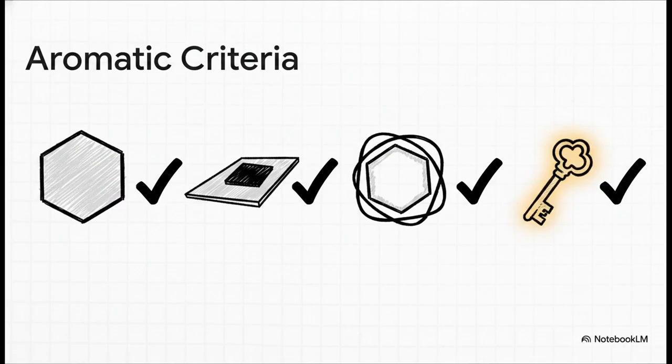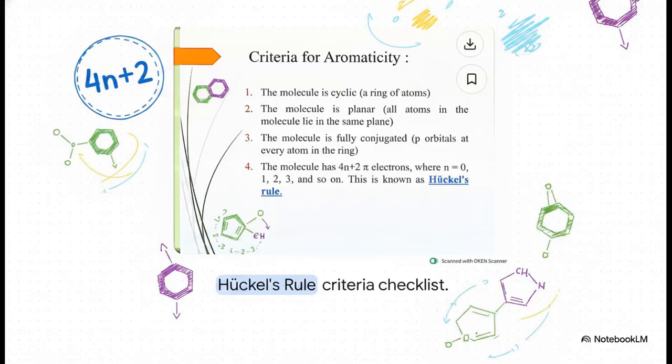And fourth, and this is the real magic password here, it must have exactly 4n plus 2 pi electrons. This magic password is what we call Huckel's rule. It's a simple formula, 4n plus 2. In this equation, n is just a simple integer. It can be 0, 1, 2, 3, and so on. So, if we just do the basic math, a molecule needs 2, 6, 10, or 14 pi electrons delocalized around its ring to achieve ultimate stability. It's this beautifully simple mathematical code literally dictating the architecture of the microscopic world.